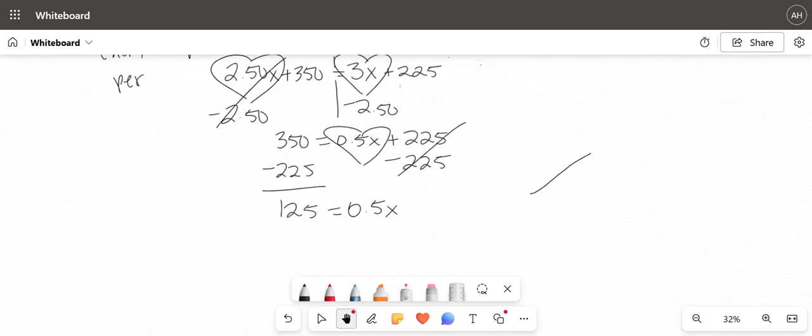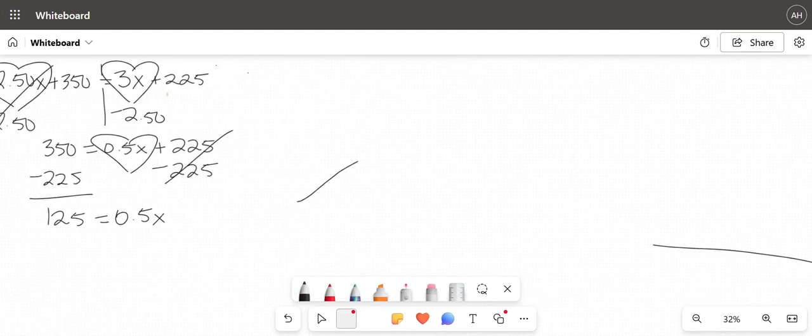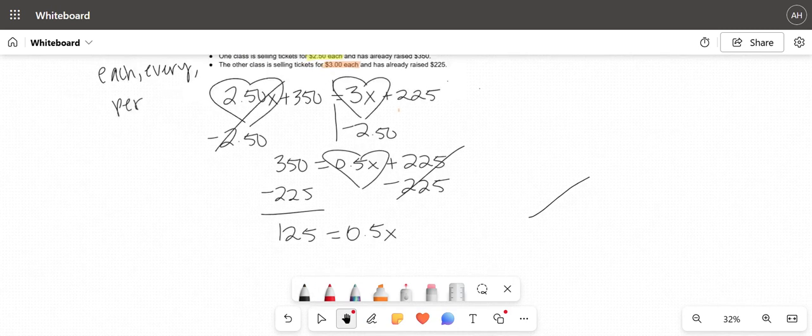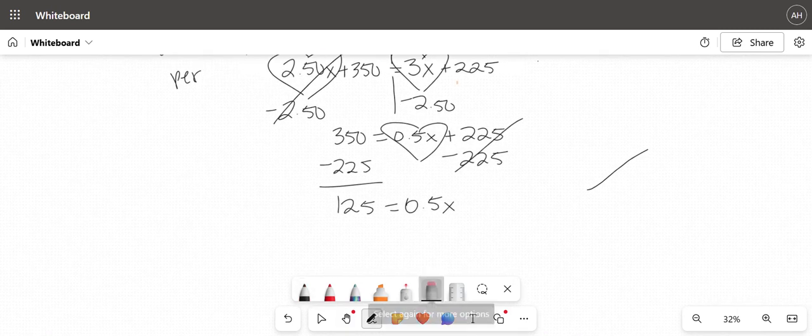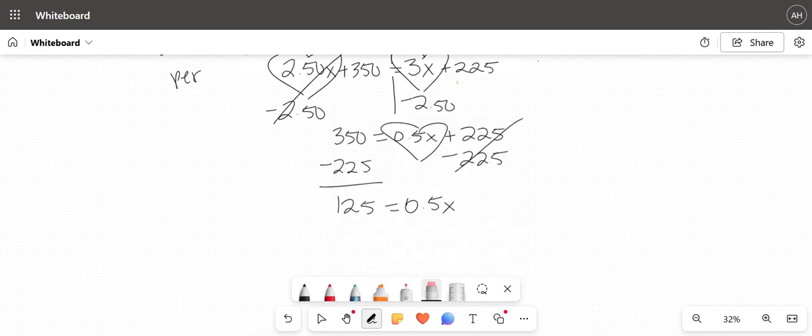Ooh, sorry, y'all. I'm trying to make it zoom out, but it hates me. Oh, okay. Anyways, ignore all those lines. Okay. Anyways,